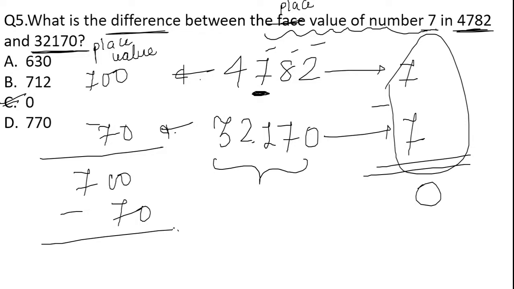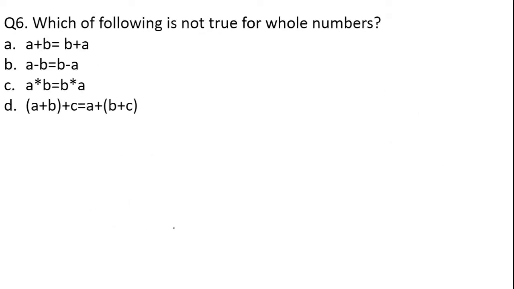Again, this is a question that has been previously asked in your examinations. The next question that we are studying now is question number 6. Which of the following is not true for whole numbers? Now we know what whole numbers are. We have already discussed them in our previous classes. Whole numbers are the counting numbers that start from 0. So what they have asked us is which of the following is not true regarding whole numbers.